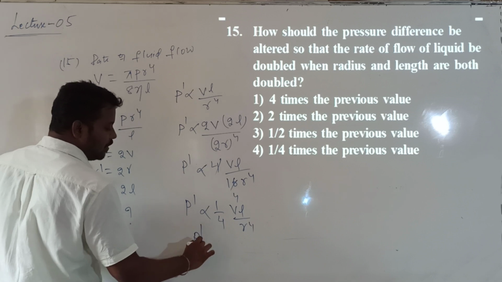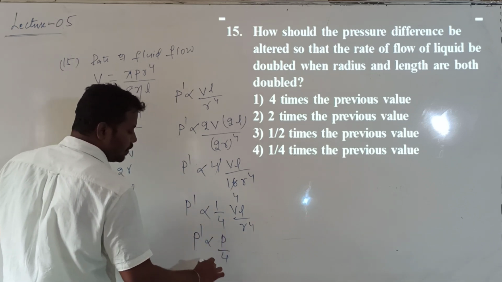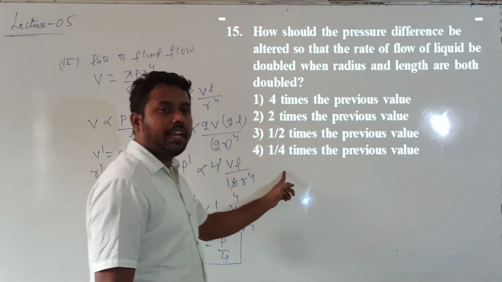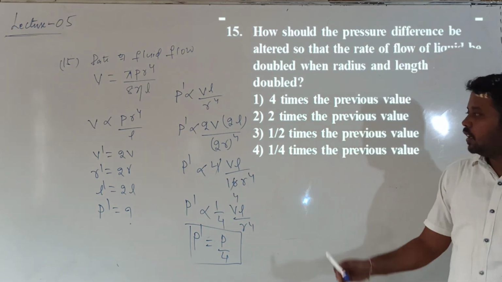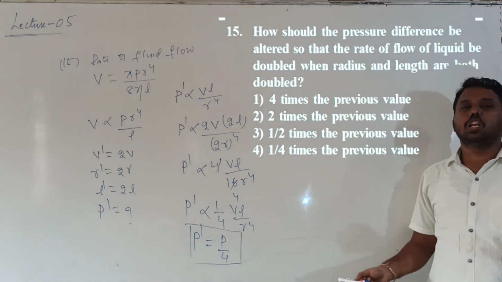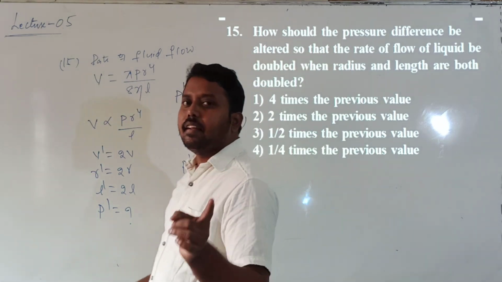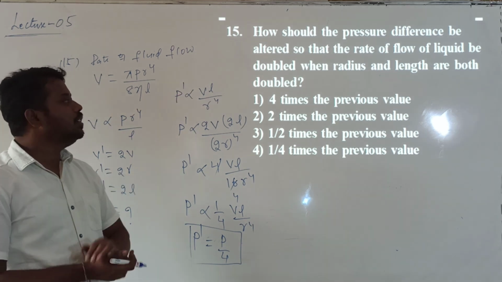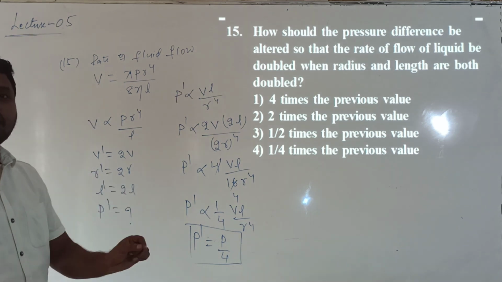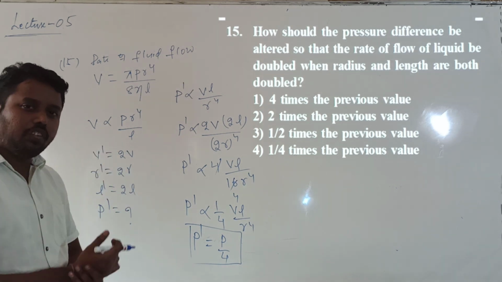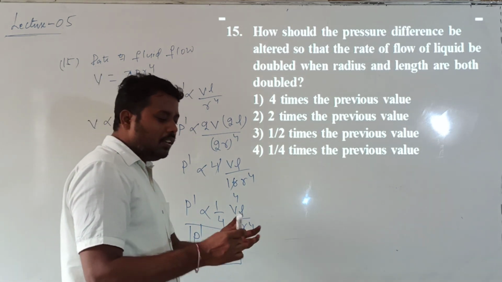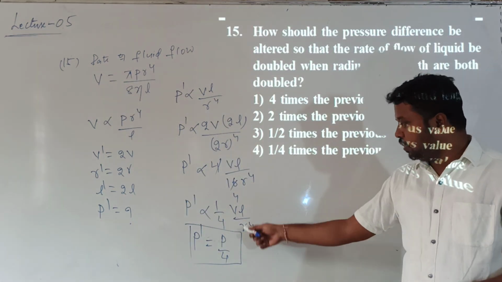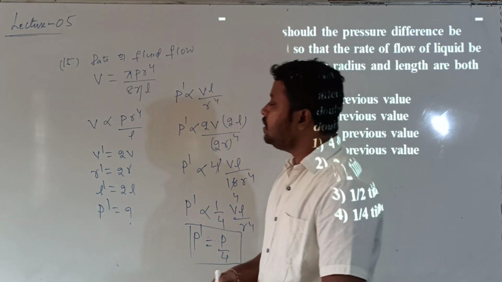That means P dash is directly proportional to P by 4, or P dash is equal to P by 4. The pressure should be 1 by 4 times the previous value. When the pressure is 1 by 4 times the previous value, the volume of the fluid will become double when both the length and radius are doubled. Question understood? So this is question number 15. To double the volume of fluid flowing per second, with length and radius both doubled, the pressure decreases to 1 by 4 times. Okay now? So this is the 15th question.